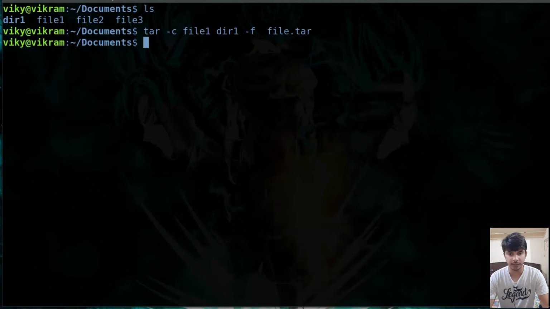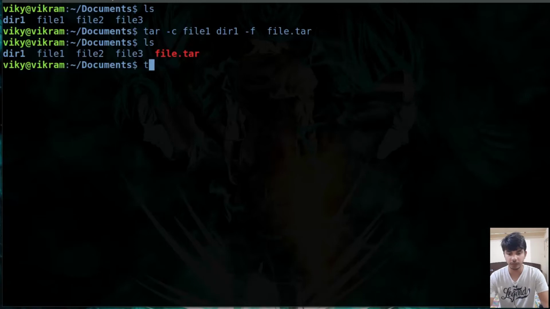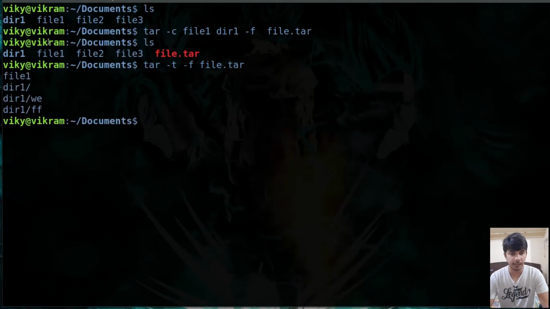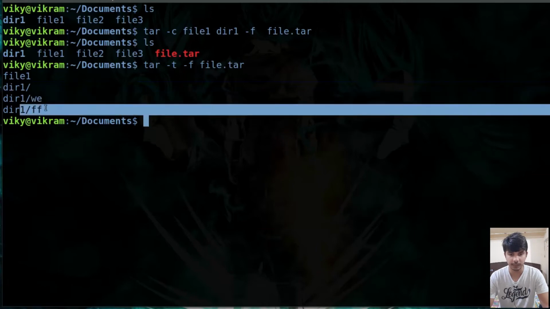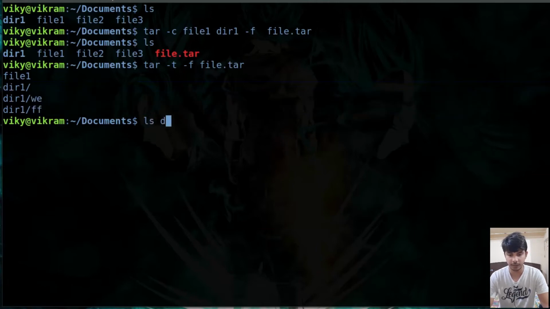So if I press enter and again do ls, then you will see a file.tar has been created. This archive file has dir1 and file1 inside of it. Now if you want to view the files, then you can use the option -t, after that -f and then the name of the tar file. So I'll write file.tar. Then you will see it has file1, dir1, and inside dir1 we have two other files also, that is we and ff. If I do ls of dir1, then you will see these two files are present inside dir1.